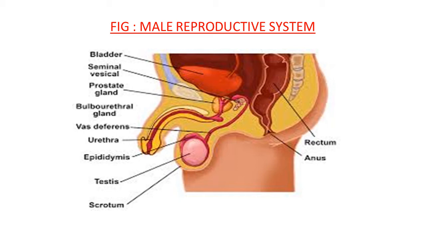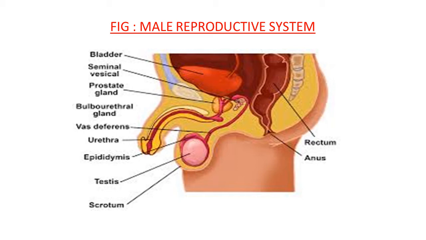Testes are located here, as you can see. They are connected through some tubular or ductal structures, and here sperms are produced. They pass through this tubular structure and are carried forward to the vas deferens, and after that, through an opening, they are ejaculated outside of the body.